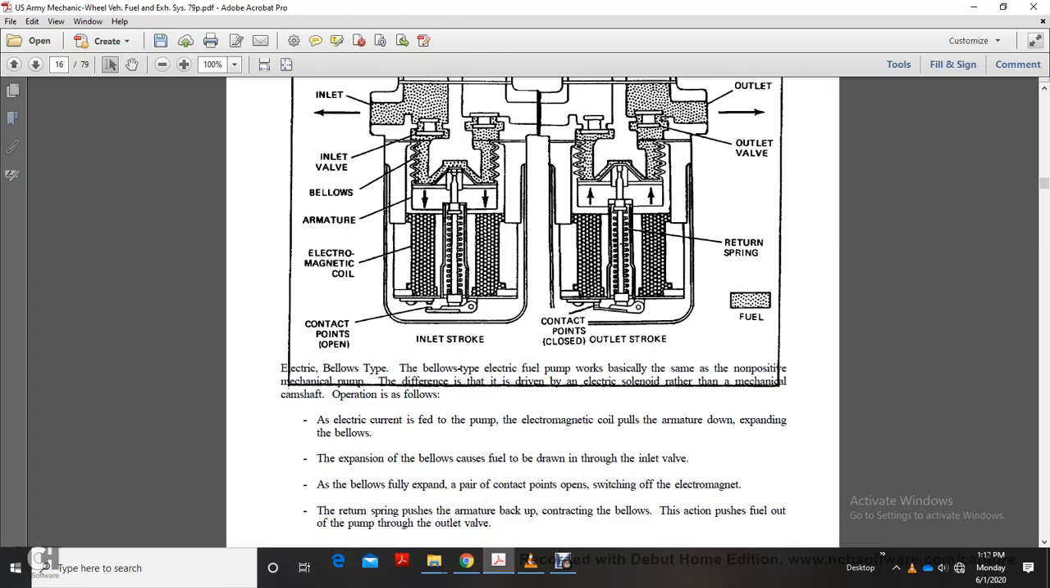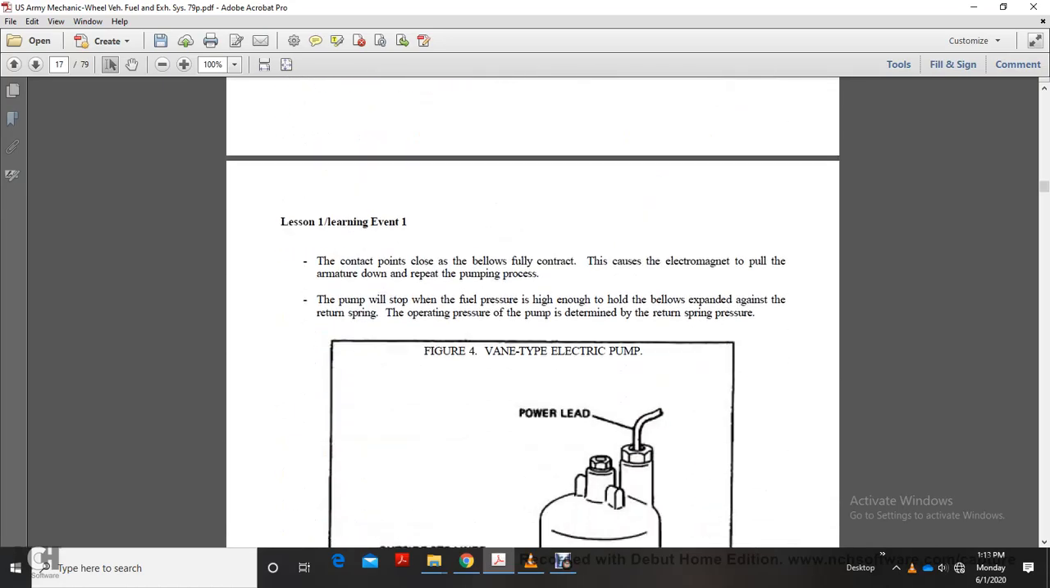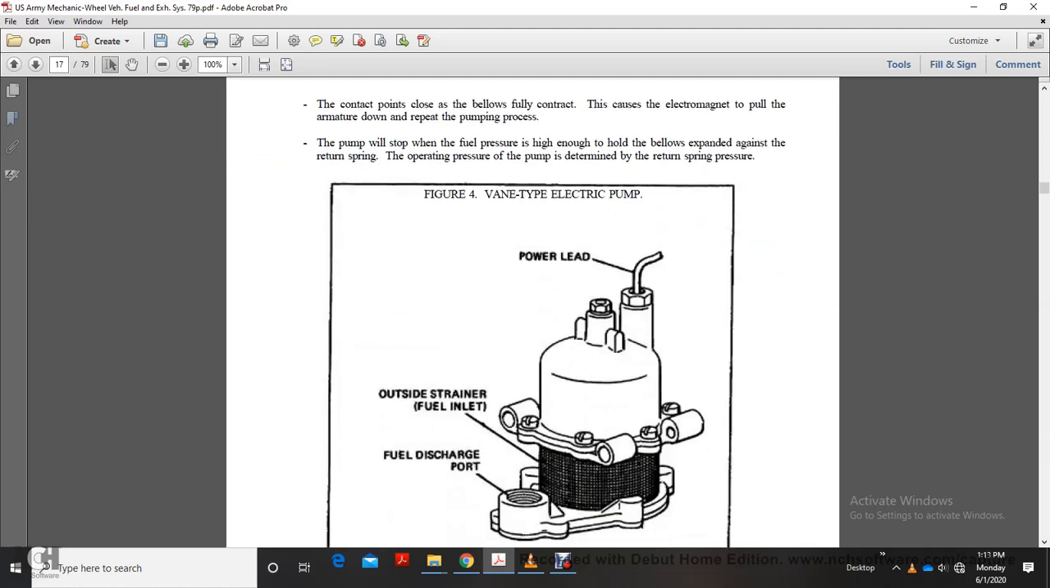As the bellows fully expands, the contact points open, switching off the electromagnet. The return spring pushes the armature back, and the bellows action pushes the fuel out of the pump through the outlet valve. When the contact points close again as the bellows fully contracts, the electromagnet pulls the armature down, repeating the pulling process. The pump will stop when the fuel pressure is high enough that the bellows cannot expand against the return spring. The operating pressure of the pump is determined by the return spring pressure.